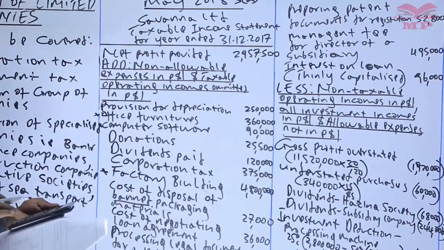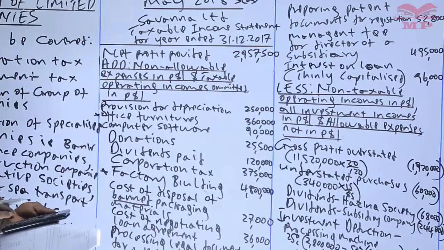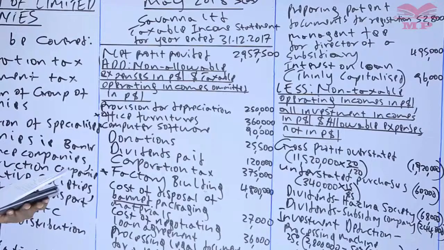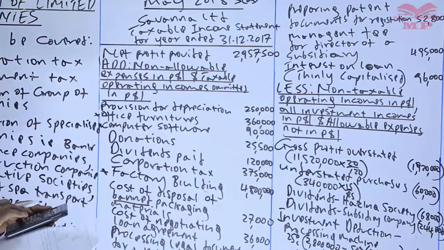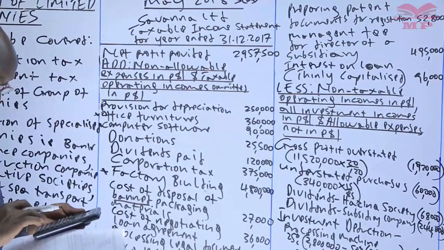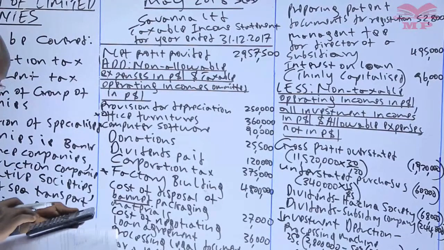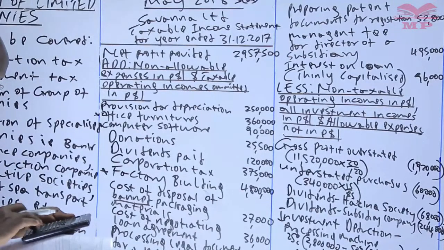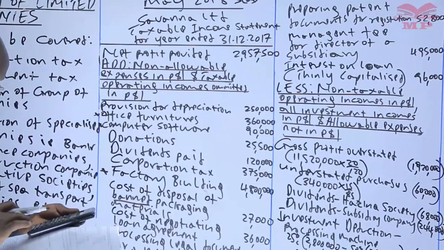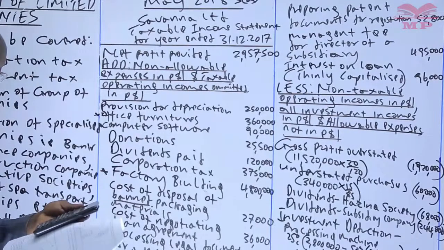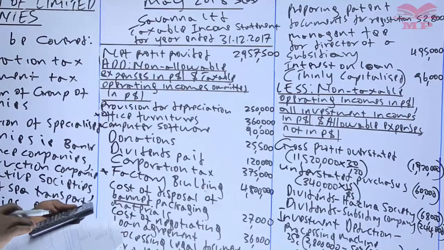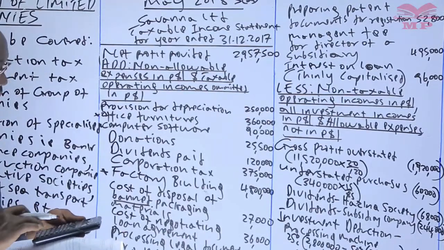19,800, and then we add 94,000. Let me confirm that. Yeah, 94,000. And then we add 495,000. And then we add 96,000. So that gives us 9,798,600.